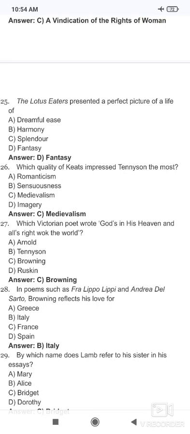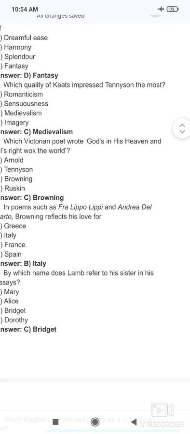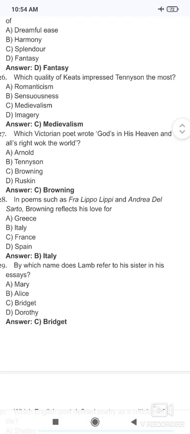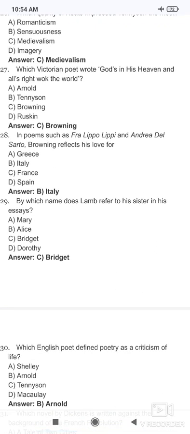That is the medievalism. Next question, which Victorian poet wrote "God's in His heaven, all's right with the world"? So Browning. That is Robert Browning. In poems such as Fra Lippo Lippi and Andrea del Sarto, Browning reflects his love for Italy.